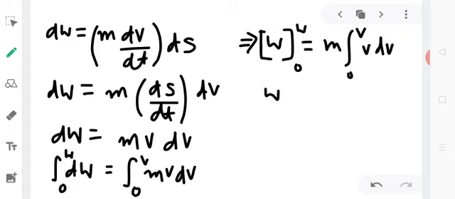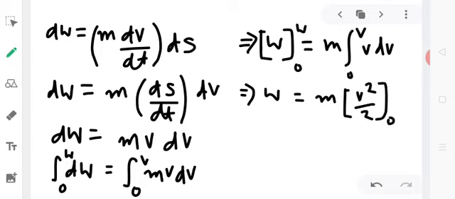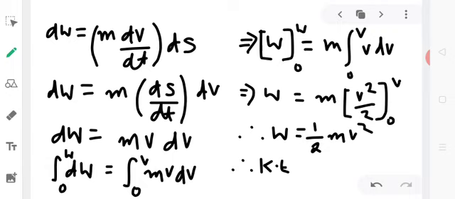So this will be equal to m v square by 2 over the limit 0 to v. Therefore work done comes out to be equal to half mv square, and this work done is an estimate of the kinetic energy. So kinetic energy is equal to half mv square.